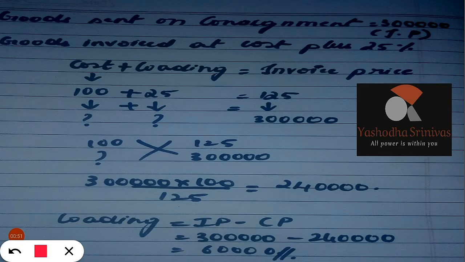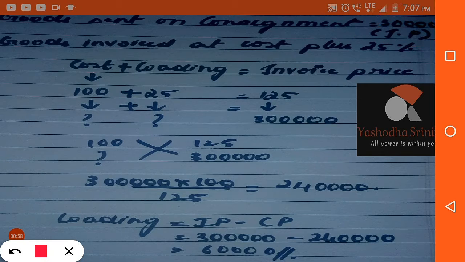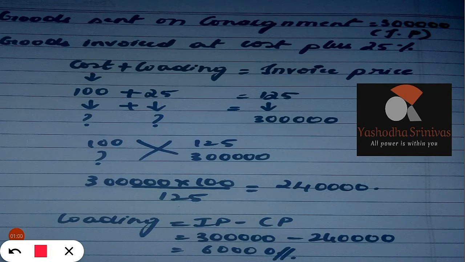Okay, so goods are invoiced at cost plus 25%. Then it is an invoice price of 3 lakh rupees. So first you have to put the formula. This is the formula: cost price plus loading is equal to invoice price.